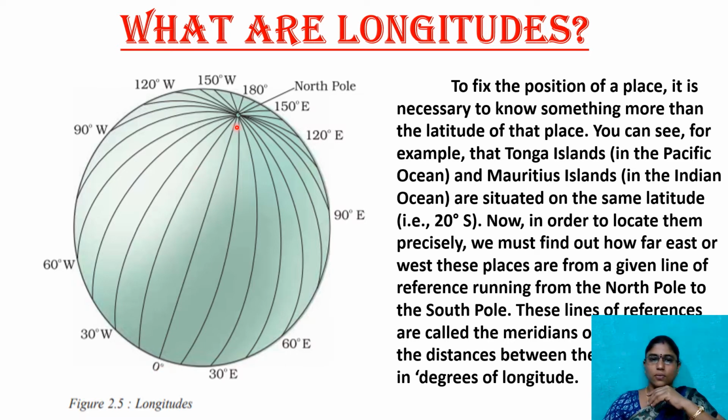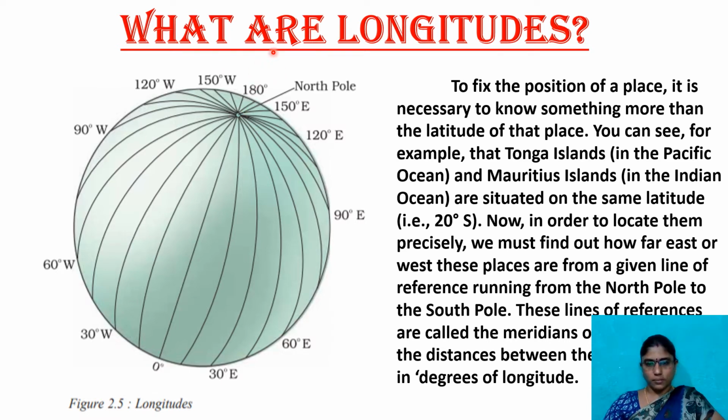For every 15 degrees we consider one meridian: 15, 30, 45, 60, 75, 90, 105, 120, 135, 150 and 165, and here 180. In the same way on the west side, 15, 30, 45, 60, 75, 90, 105, 120, 135, 150.